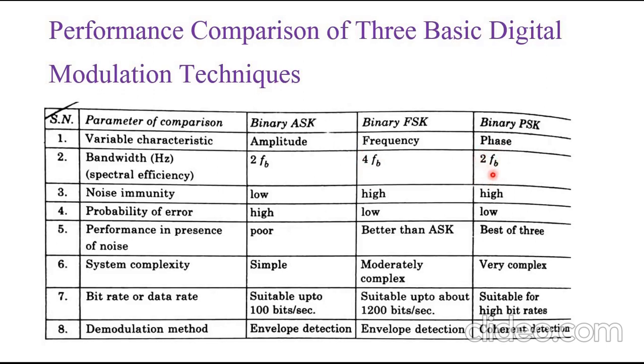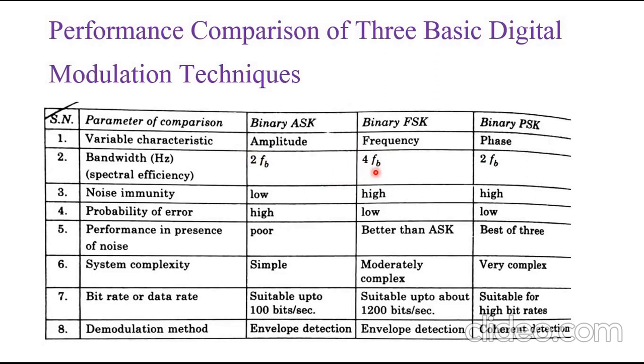So if we compare the bandwidth of binary FSK with binary PSK or binary ASK, we can say bandwidth of BFSK equals 2 times the bandwidth of BPSK, or bandwidth of BFSK equals 2 times the bandwidth of BASK, because in both binary ASK and binary PSK the bandwidth is 2 FB, and only in binary FSK the bandwidth is 4 FB.